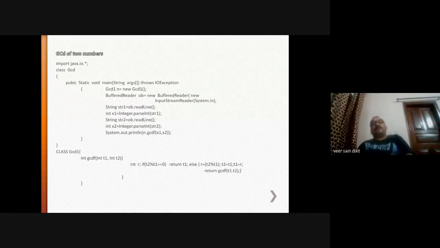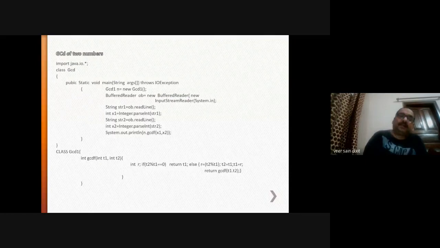So if more than one class is given, then you will name the file with the class which is having the main function. Good.